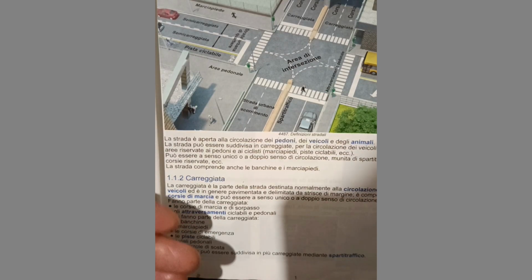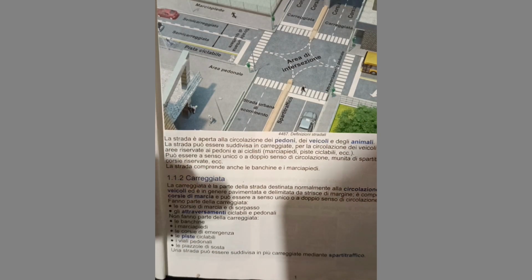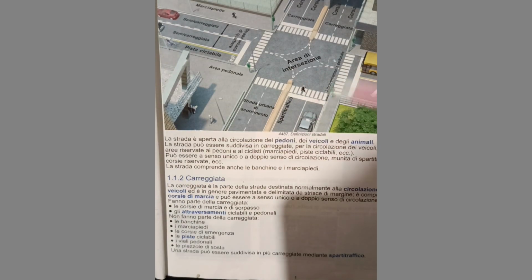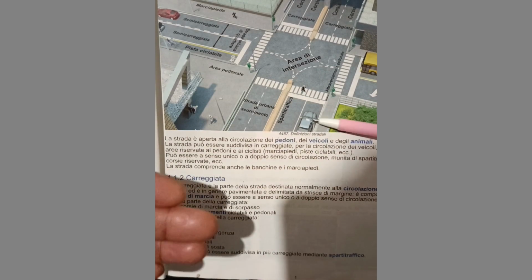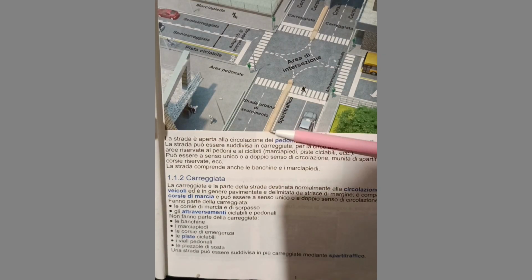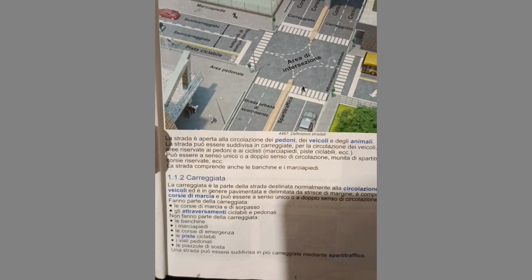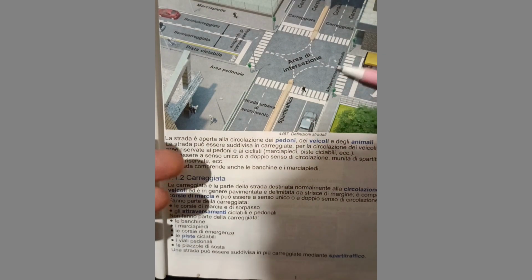You understand? We also said that the Carreggiata is divided by the striscia di margine. All these white lines help you to divide the Carreggiata into corsie, into lanes. If you are driving in this lane, you cannot drive here. You have to focus.